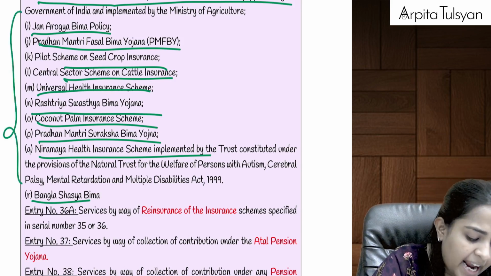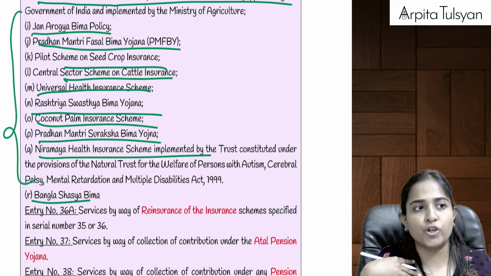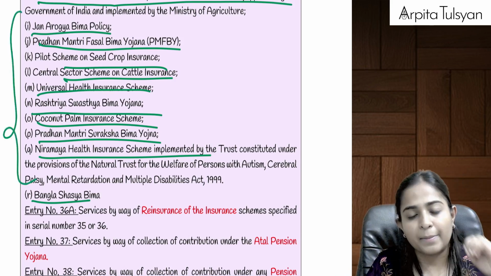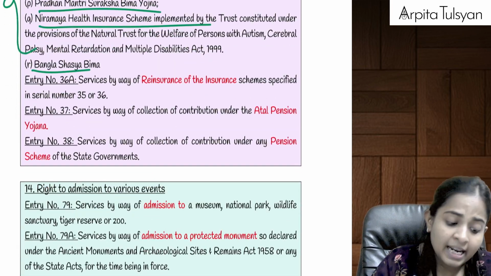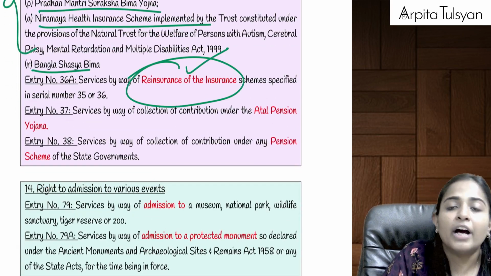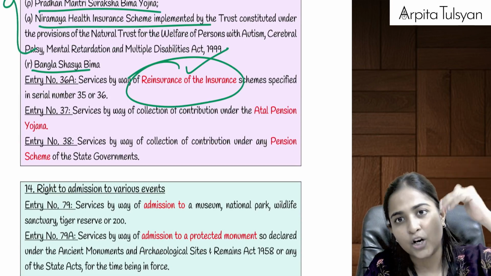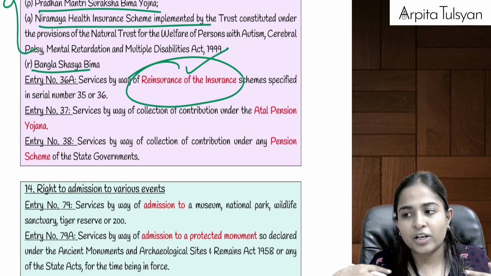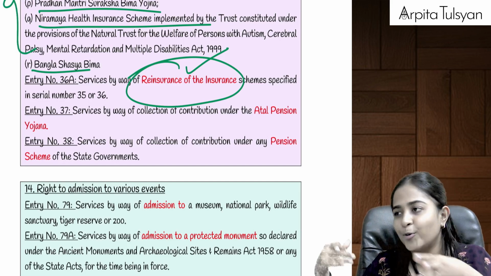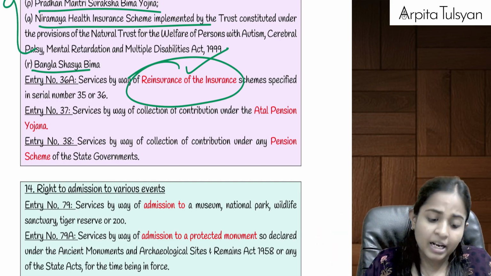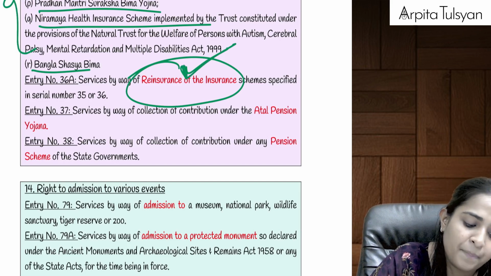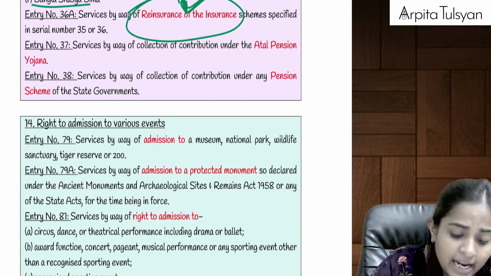If you have taken any of such schemes and insured yourself, you are required to pay the premium. On that premium, GST will be totally exempted. And similarly, if you have done reinsurance under any of the above schemes, meaning your insurance company is not able to bear that risk, so you took the help of some bigger insurance company, there also, if you are paying any premium, GST will be totally exempted.